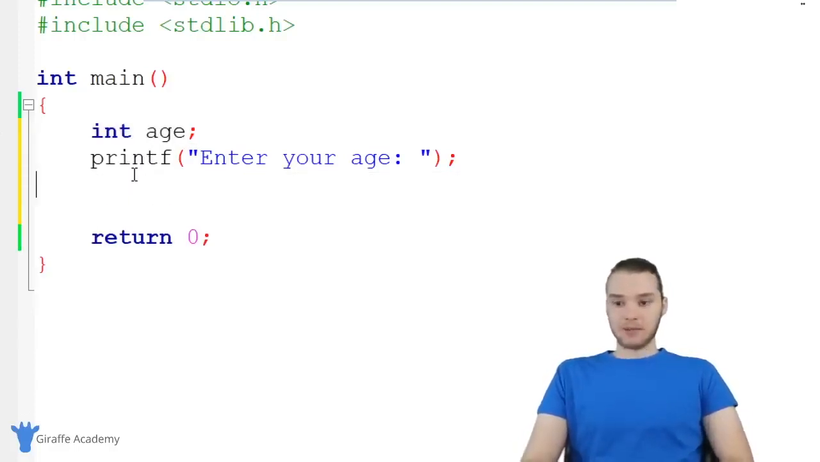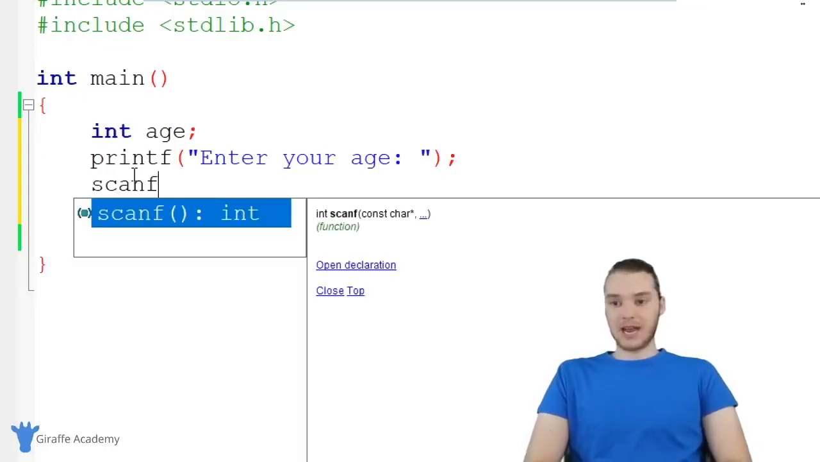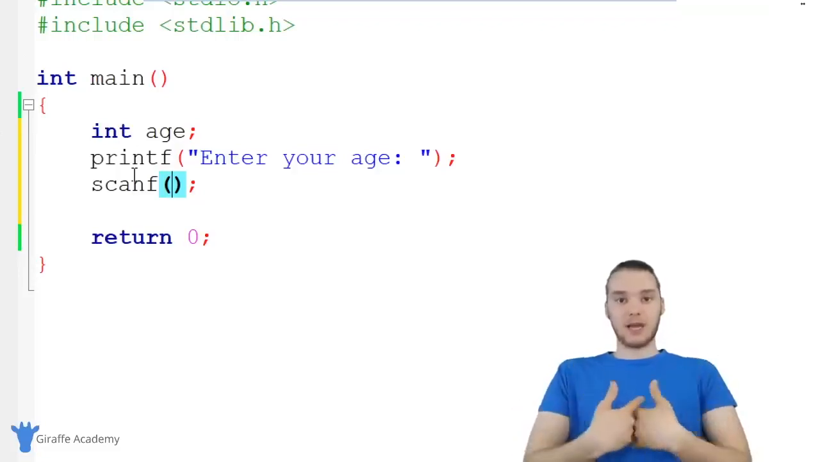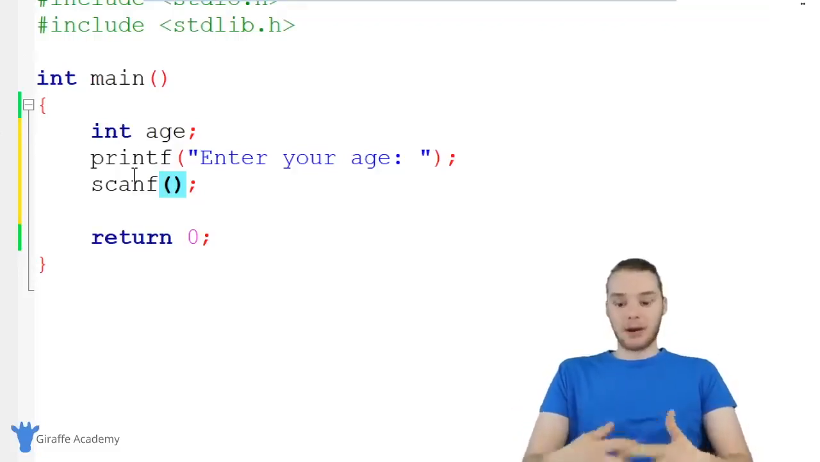So down here, I wanna be able to get input from the user. So I can use another function which is called scanf. And scanf is basically going to allow the user to enter in some information into our program. And this works similar to printf. It's kind of doing the opposite of printf, right? Printf is printing something out onto the screen. Scanf is allowing the user to input something into the program.